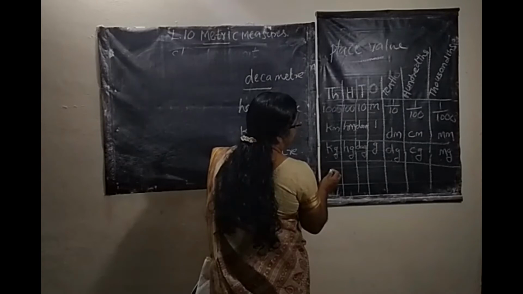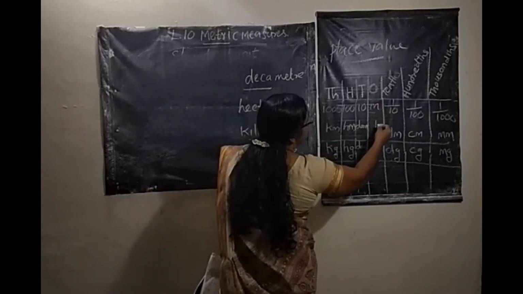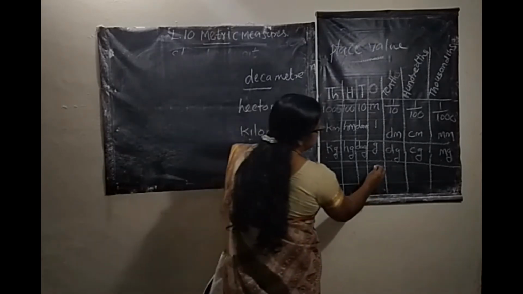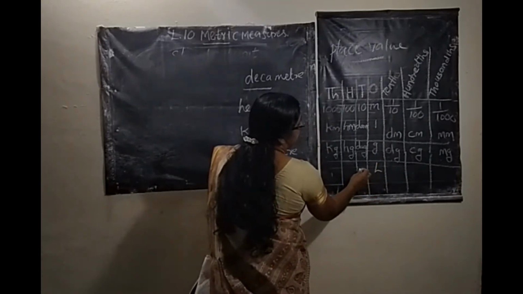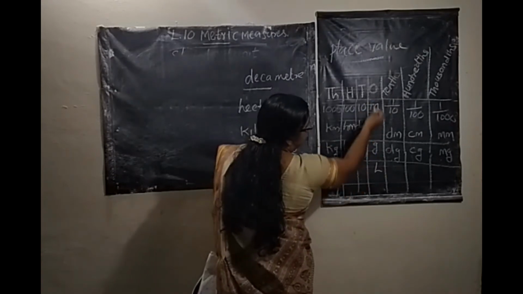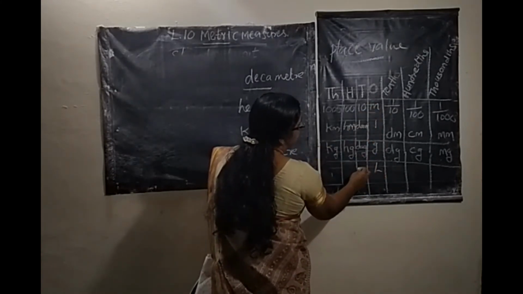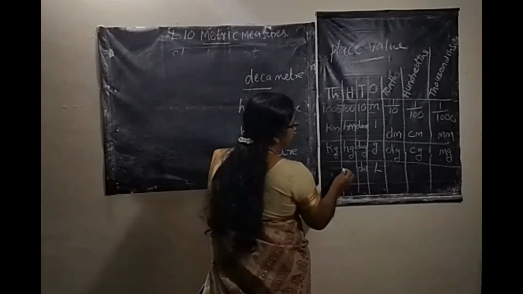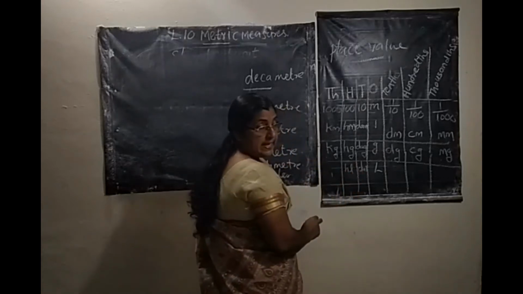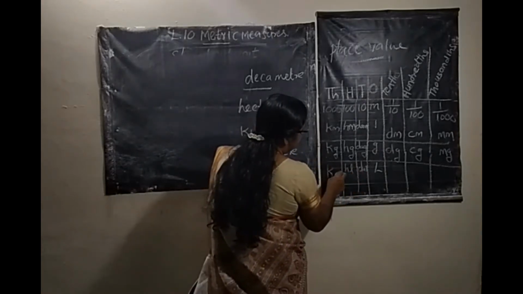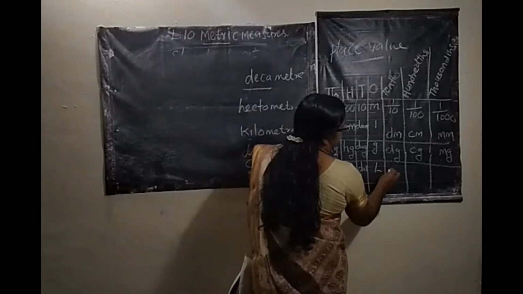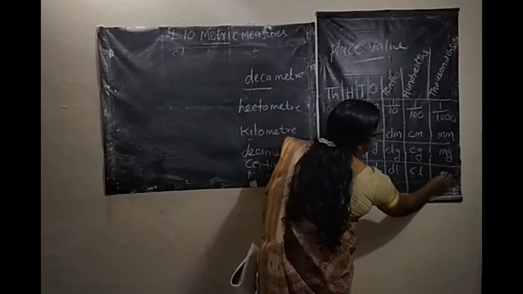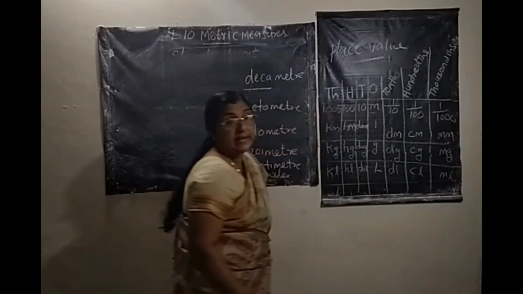Then the standard unit of capacity is liter. That is written in the ones column, then the tens column: DAL, decaliter, HL, hectoliter, KL, kiloliter. Then DL, deciliter, CL, centiliter, ML, milliliter.